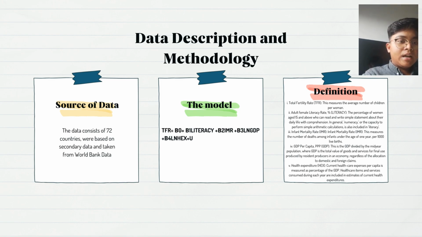Next is GDP per capita. This is the GDP divided by the mid-year population, where GDP is the total value of goods and services for final use produced by the resident producers in an economy, regardless of the allocation to domestic and foreign claims. Next is health expenditure. Current healthcare expenses per capita is measured as percentage of the GDP. Healthcare items and services consumed during each year are included in estimates of current health expenditures.